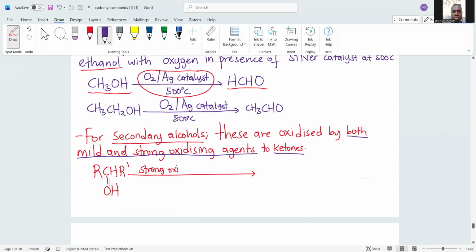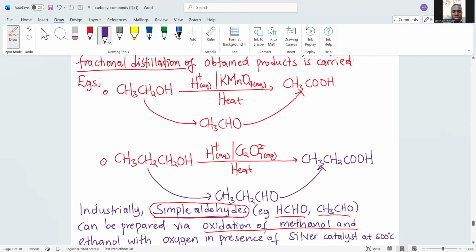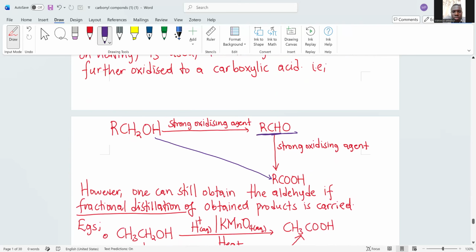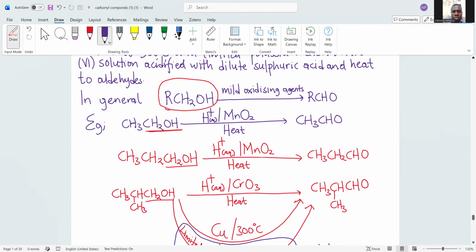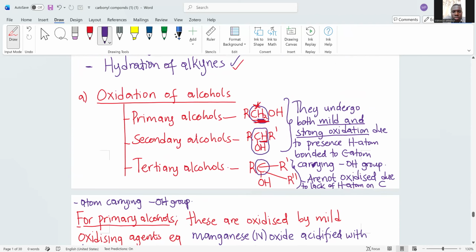However, for a secondary alcohol, if it is oxidized, you get a ketone. Earlier on, we saw that ketones are not oxidized. So a ketone is not oxidized further. Whether you use a strong or weak oxidizing agent, it will remain there. It is also important to know that. Now you may ask me, why are primary alcohols oxidized twice? Why are we having two ways of oxidizing them?